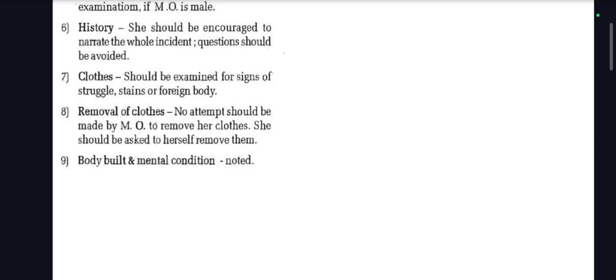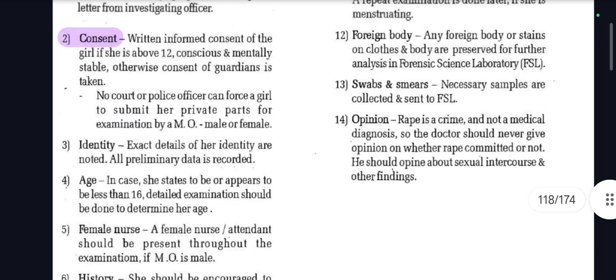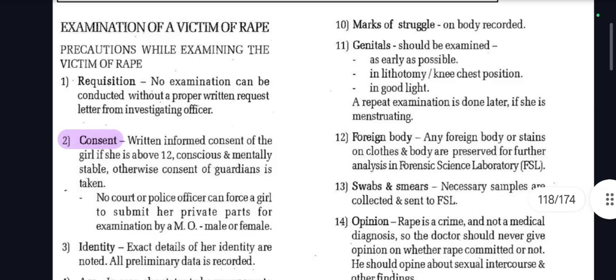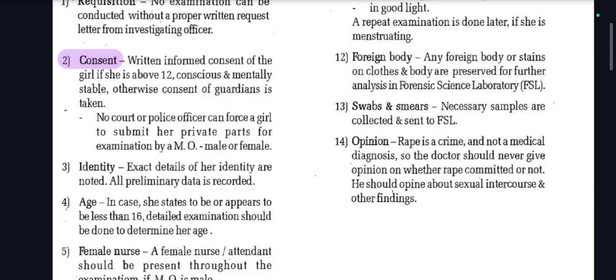remove them herself. Body build and mental condition should be noted. Then marks of struggle on body should be recorded. Genitals should be examined as early as possible in lithotomy, knee chest position, or in good light. Then a repeat examination is done later if she is menstruating. Then foreign body: any foreign body or stains on clothes and body are preserved for further analysis in forensic science lab. Then swabs and smears: necessary samples are collected and sent for opinion.